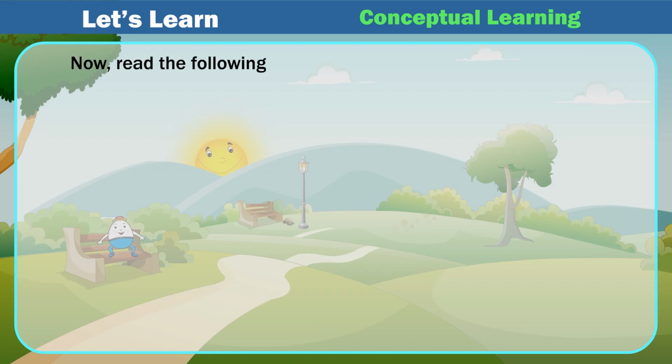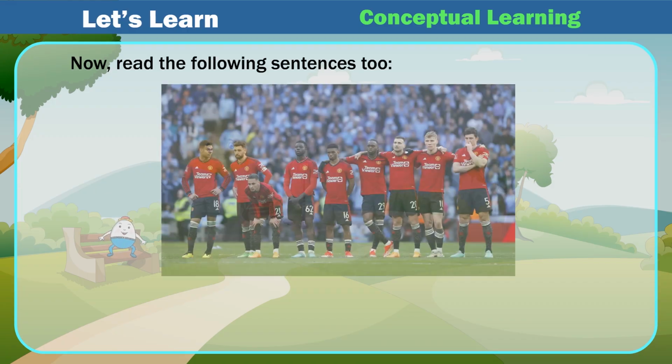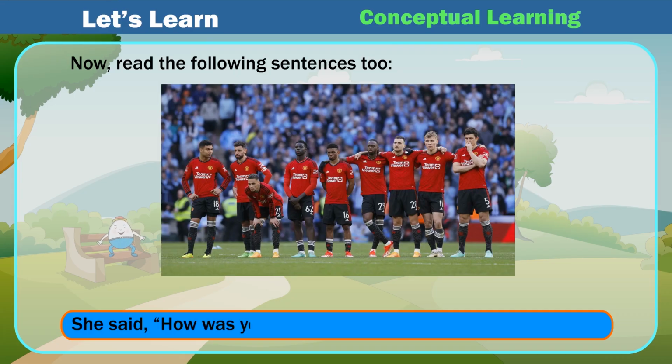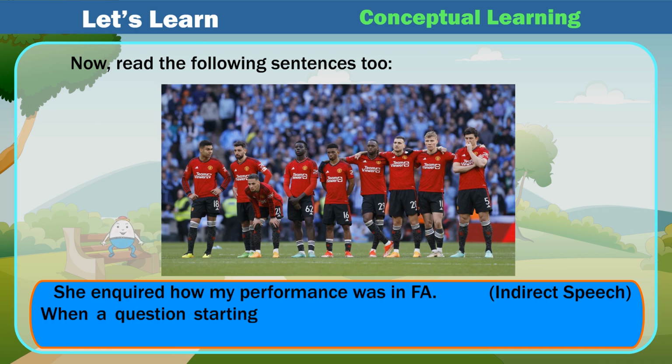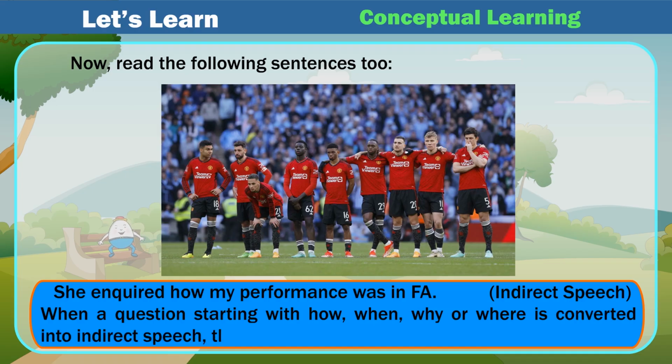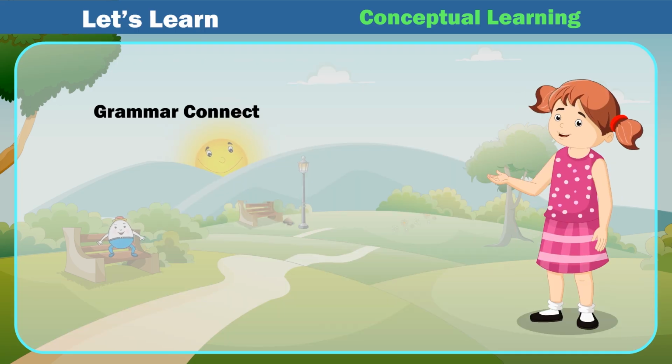Now, read the following sentences too. She said, "How was your performance in FA?" Direct speech. She inquired how my performance was in FA. Indirect speech. When a question starting with how, when, why or where is converted into indirect speech, then these words remain the same.